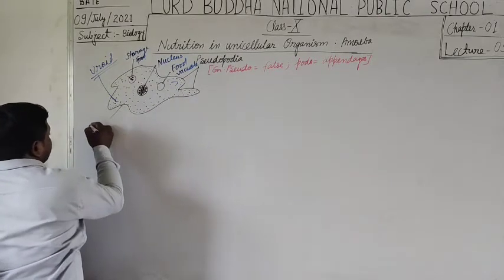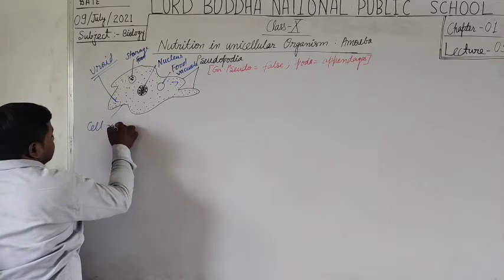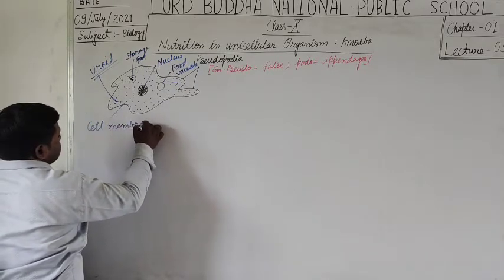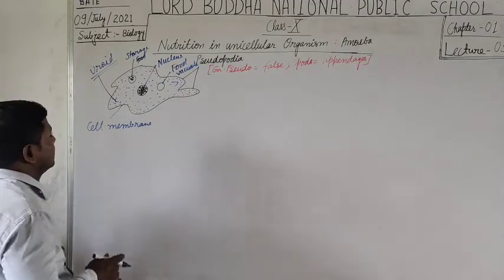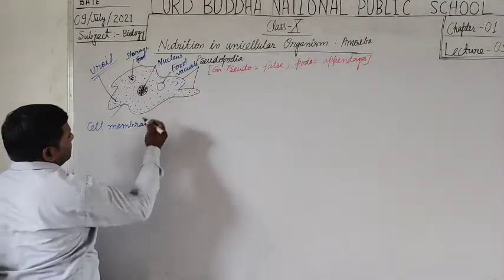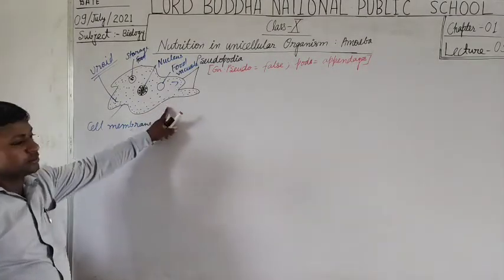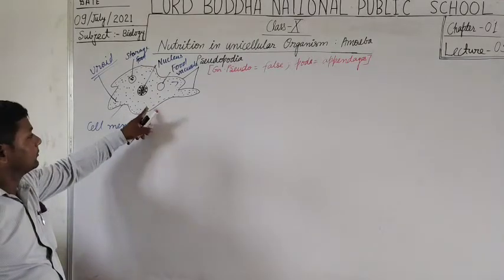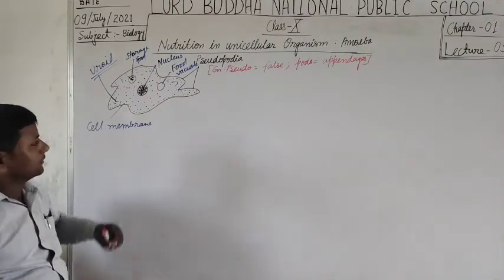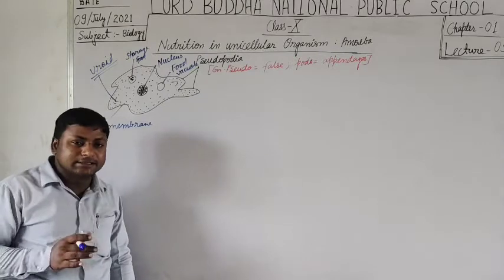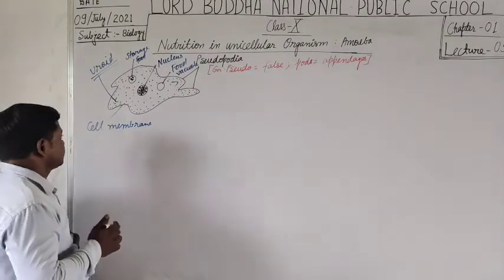This is the outer membrane, that is called the cell membrane. Ectoplasm and endoplasm are both present. The outermost fluid is the ectoplasm, and inside this is the endoplasm.